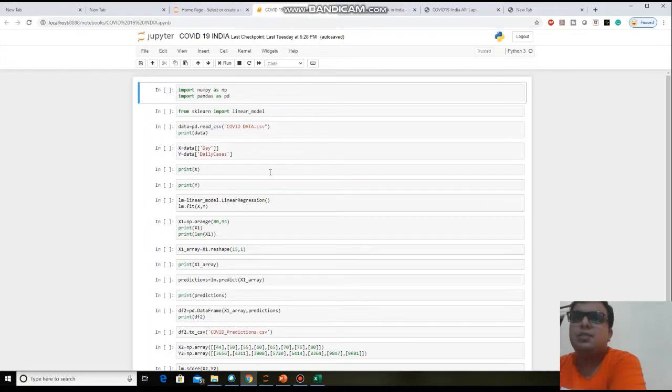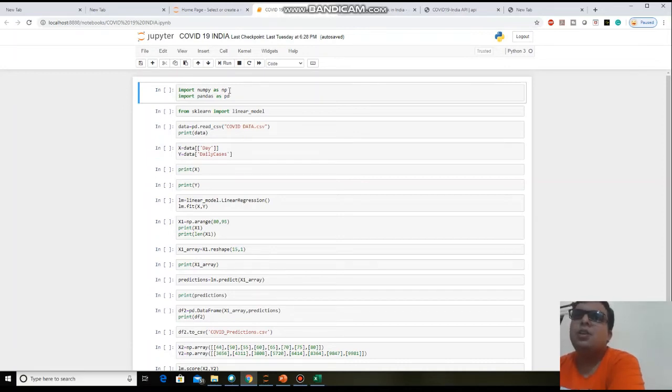Our data set is the same as I already told you, whatever data I prepared, and that data I am giving as the input to this code. First of all, we need to import important Python libraries, NumPy and Pandas, because we need to create a data frame and an array.